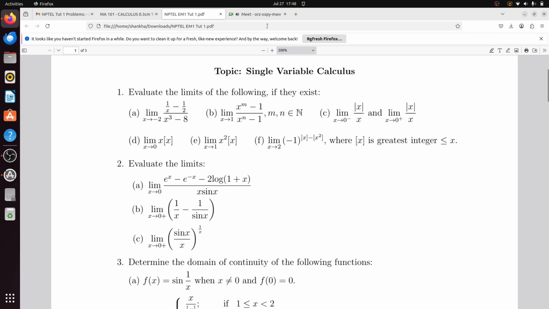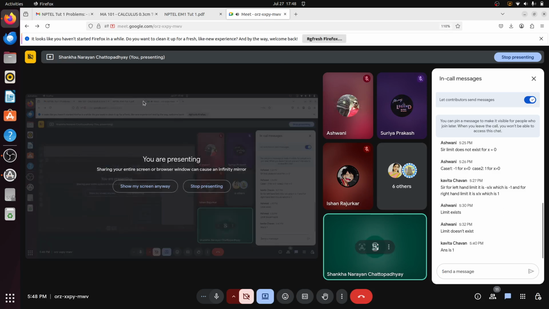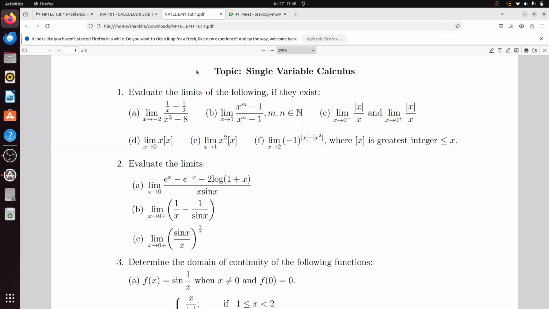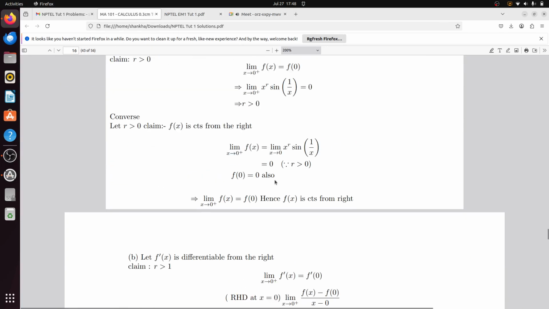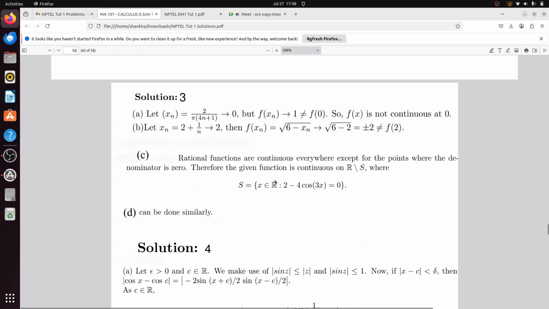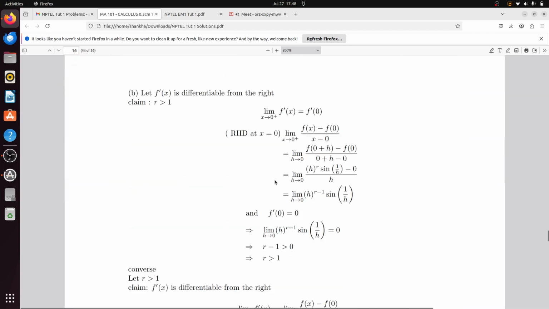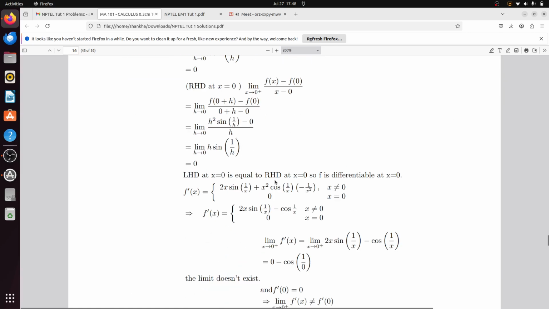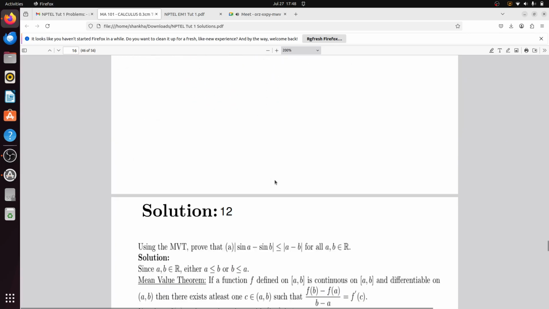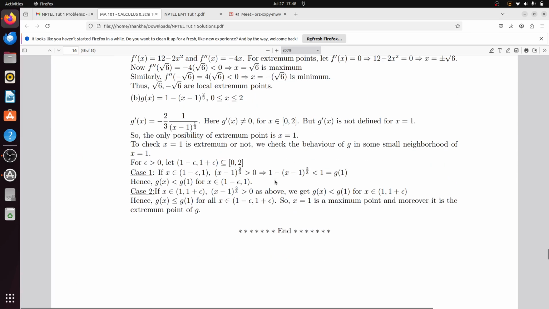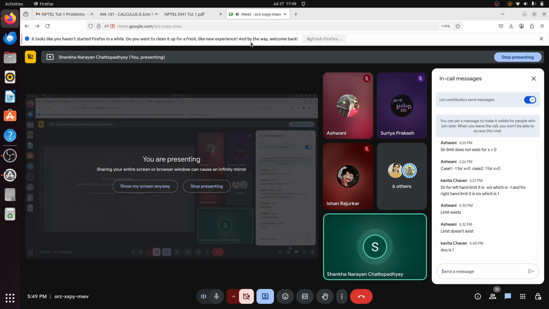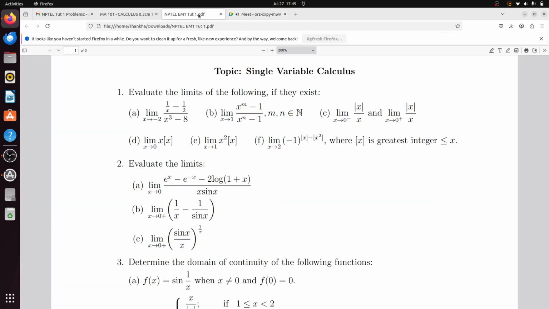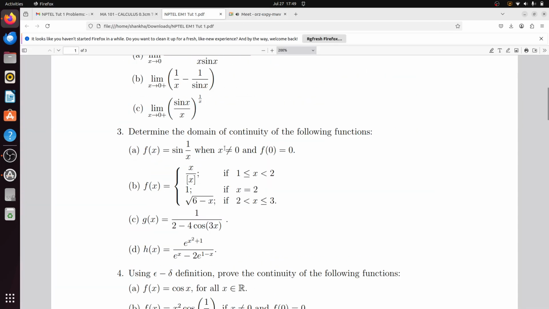Anybody solved it? Okay. I do not know whether I have the solution of this problem. I think that I do not have the solution.